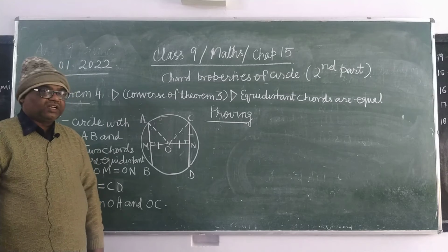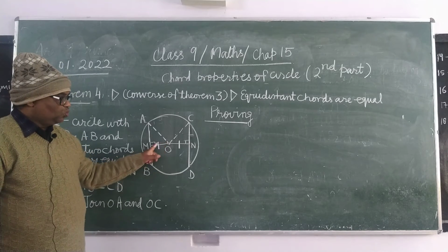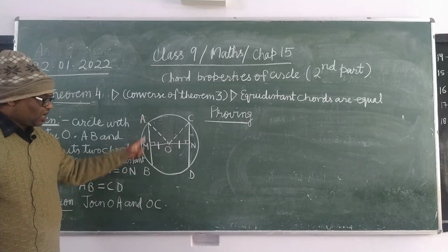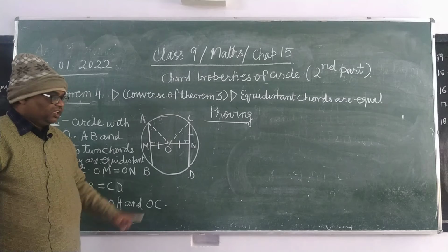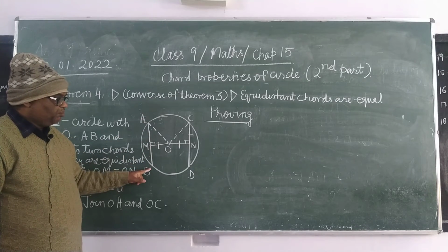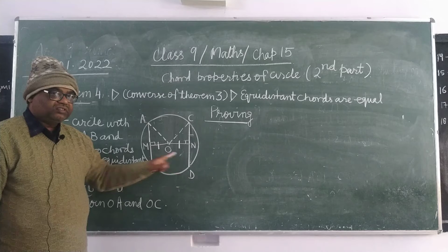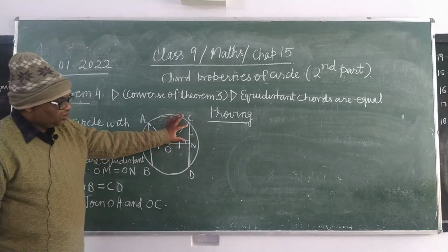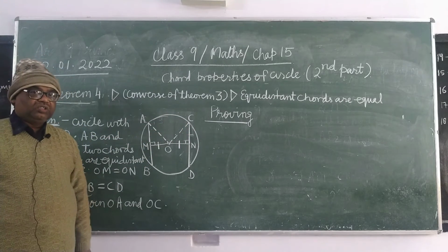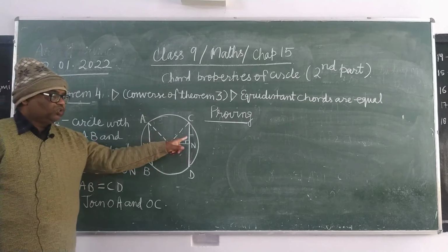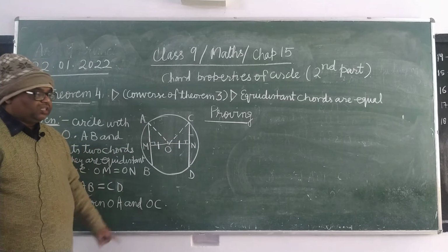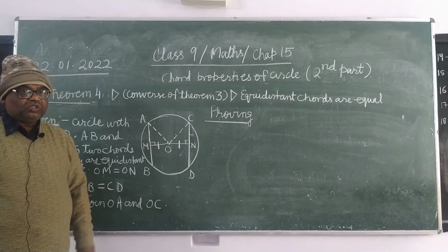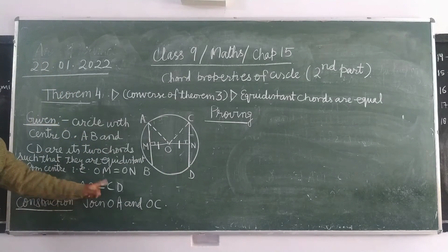AM equals CN. Now you can see here, since OM and ON are perpendiculars from the center on the chord AB and on the chord CD, therefore M is the midpoint of AB, N is the midpoint of CD. Means AM is AB upon 2, CN is CD upon 2. Since AM equals CN, you have proved, therefore AB upon 2 equals CD upon 2. Therefore AB will be equal to CD.